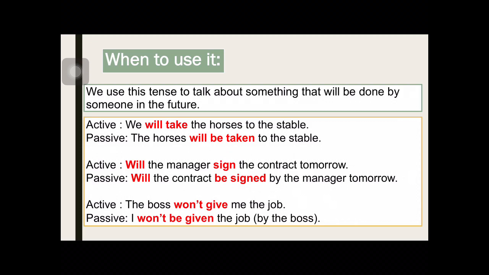Now before we start checking all the rules and a deeper explanation, let me show you just some ideas. Again, we are going to have two kinds of tenses, the active and the passive form, and let's start checking the examples. The first one, here you have the active idea that says we will take the horses to the stable.